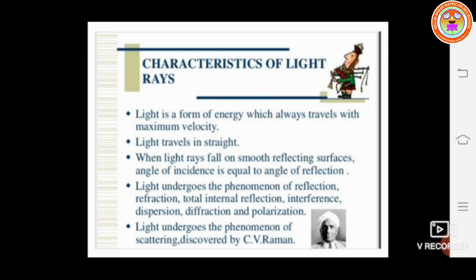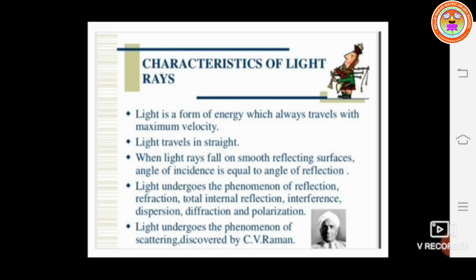Next property, light travels in a straight line. Wherever the light travels, it travels in a straight line. When light rays fall on smooth reflecting surfaces, the angle of incidence is equal to the angle of reflection. This is the law of reflection. Afterwards we will discuss this.